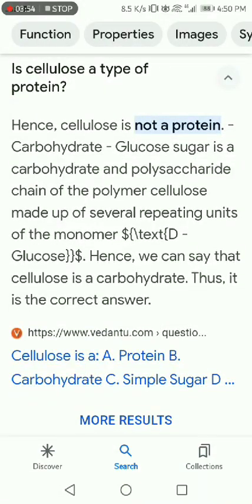Hence, cellulose is not a protein, it is a carbohydrate. Cellulose is a carbohydrate and a polysaccharide chain, a polymer made up of several repeating units of the glucose monomer. Hence, we can say that cellulose is a carbohydrate. Thus, it is the correct answer.